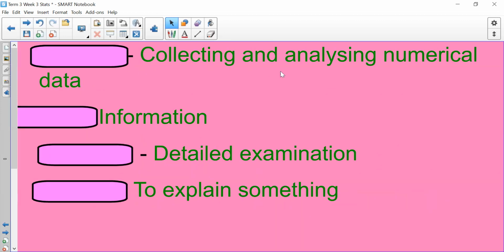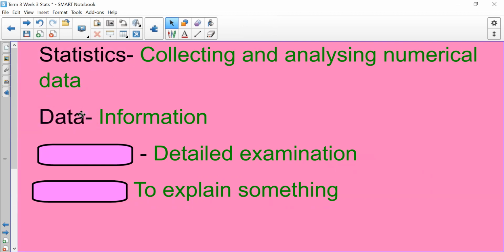So I've given you the definitions. Can you remember the word? What word is defined as collecting and analysing numerical data? Which word is defined as information? What about detailed examination? And what about to explain something? Pause the video now and just have a little think or discuss. Okay, let's reveal.